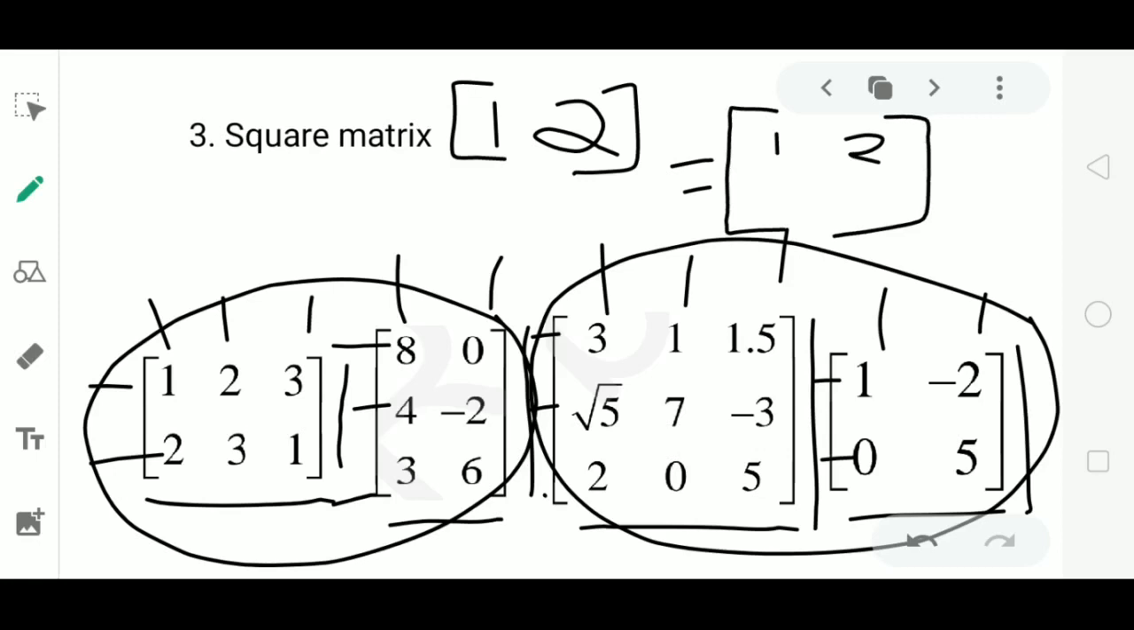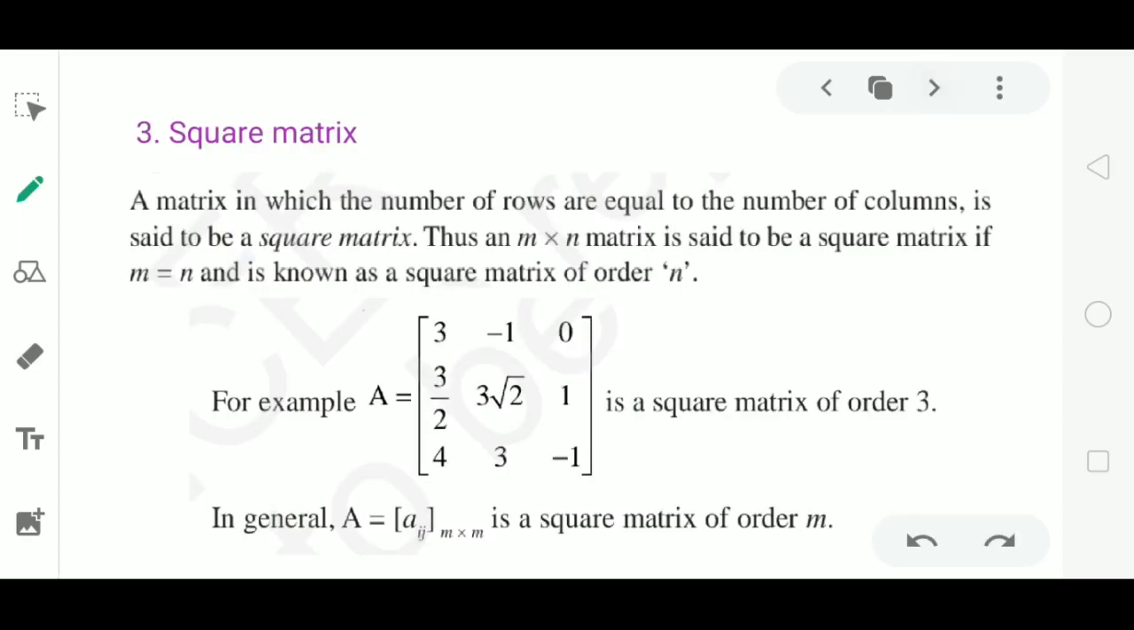The answer is no, because even though you write it in the form of a square matrix, this is actually equal to a matrix of this form itself. It has only 1 row and 2 columns, that is, an unequal number of rows and columns, hence it doesn't form a square matrix. Let us see the definition of a square matrix.